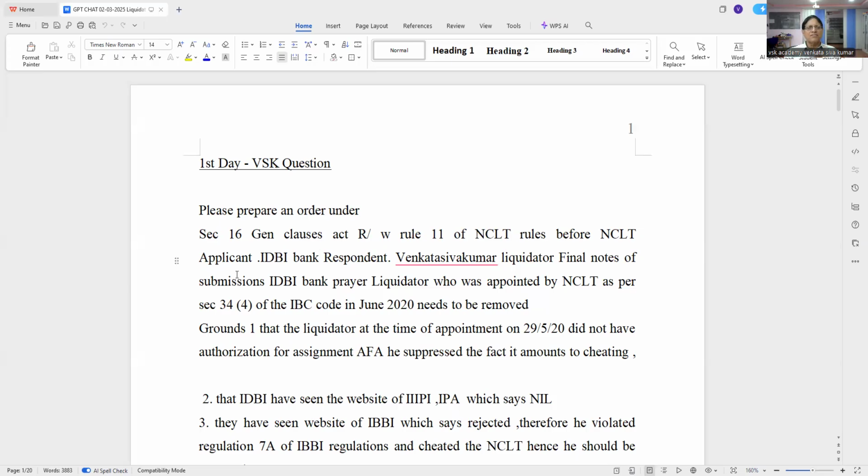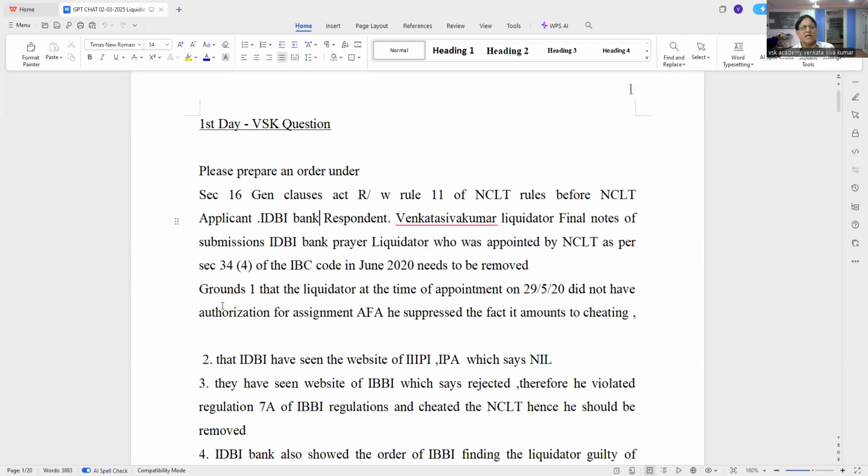What is the reason? Right. What are the grounds they have taken? Evidence, everything. So many arguments. Ultimately, it boils down to this: that the liquidator at the time of appointment did not have authorization for AFA assignment. He suppressed the fact that he does not have it. Therefore, it amounts to cheating. Again, I put it in such a way, there is no link, but this is the objective.